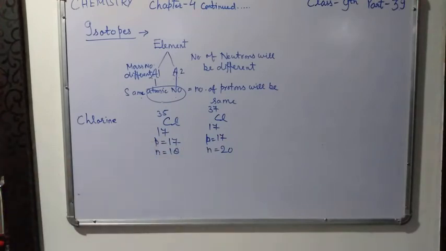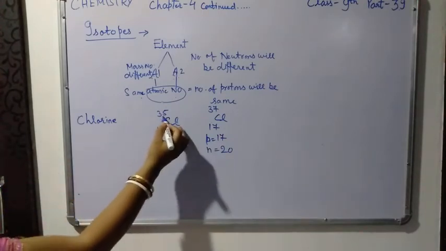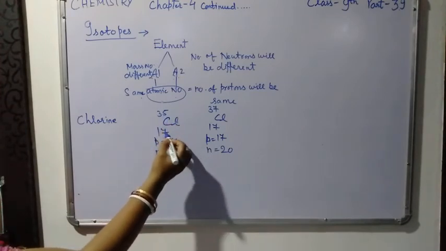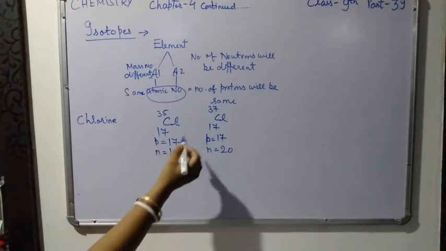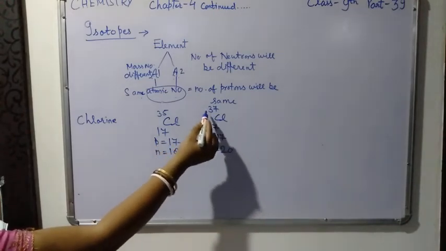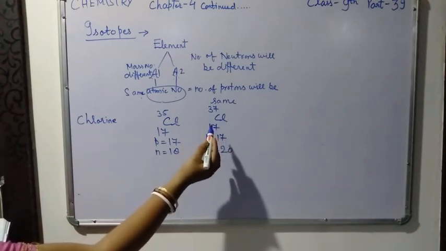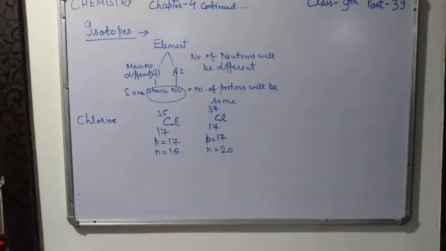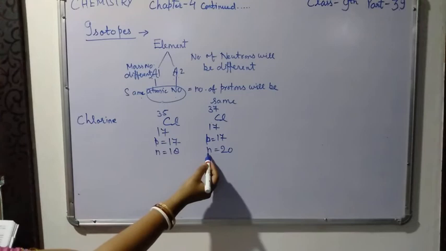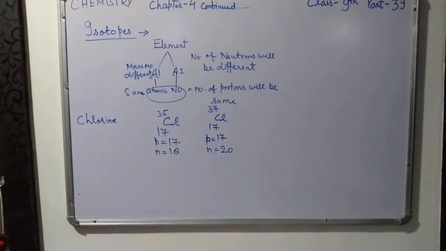They are represented with 35 written as a superscript and 17 written as a subscript, and in the second one 37 is the mass number, written as a superscript, and 17 is the atomic number, written as a subscript. So in the first, the number of neutrons will be 18, and in the second isotope the number of neutrons will be 20. So these are some examples of isotopes.